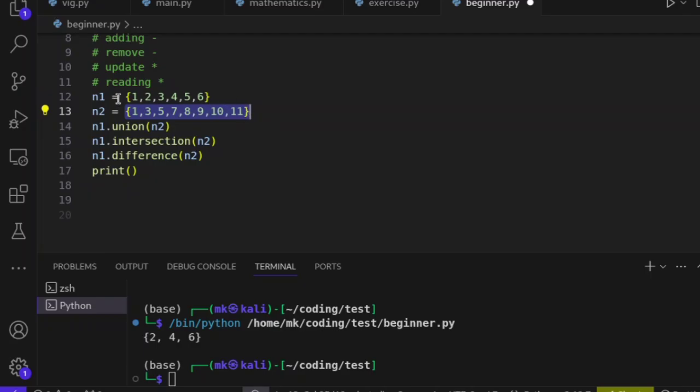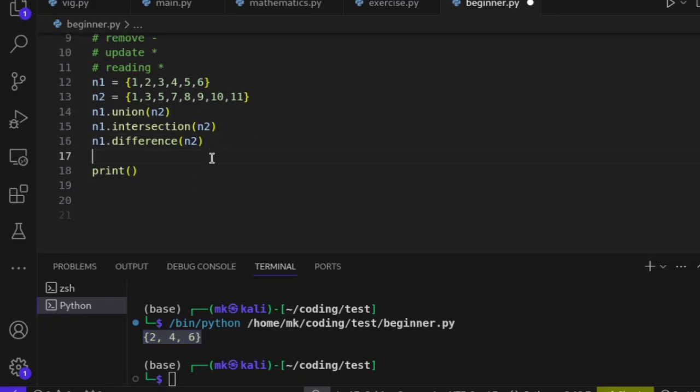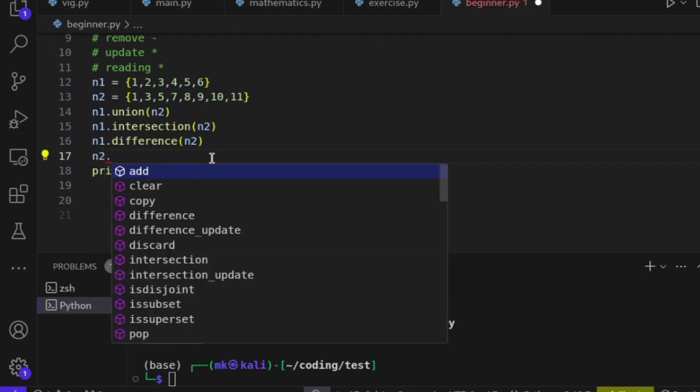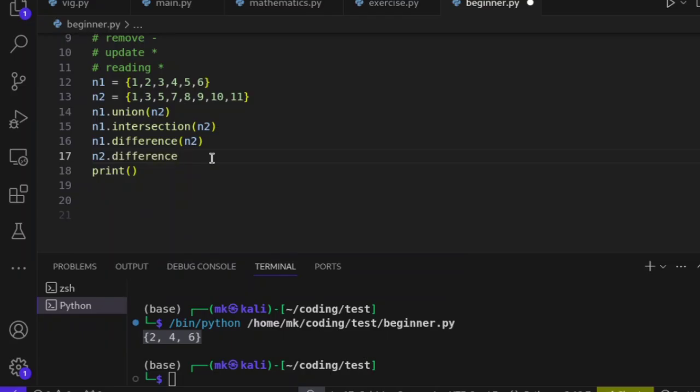So what if we combine those elements, the differences of both? That's what we call the symmetric difference. When I remove the elements of n2 from n1 and n1 from n2, then whatever remains, let's combine them together. It's just like combining this one and this one together. Do you understand? If I run it now, you're going to see the output like this: 2, 4, 6, 7, 8, 9. So that's what we call the symmetric difference of a set.